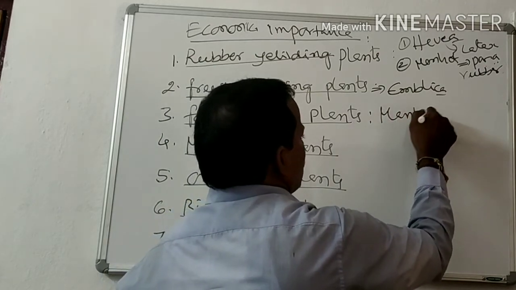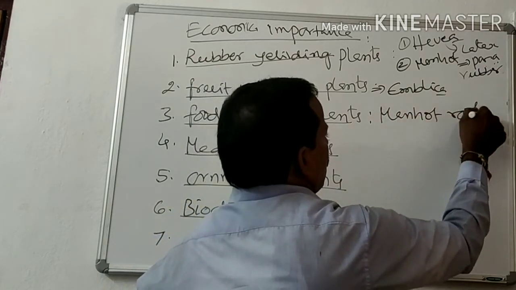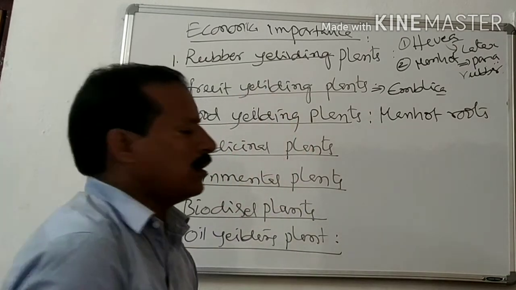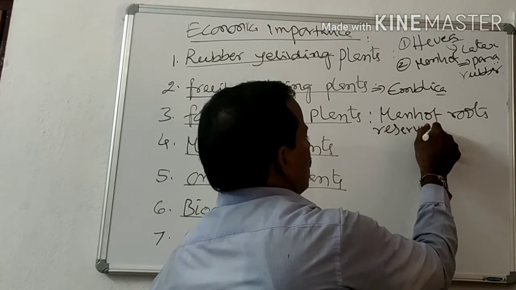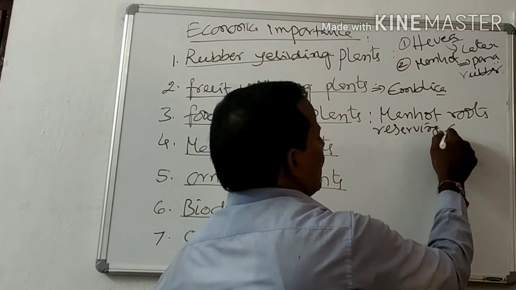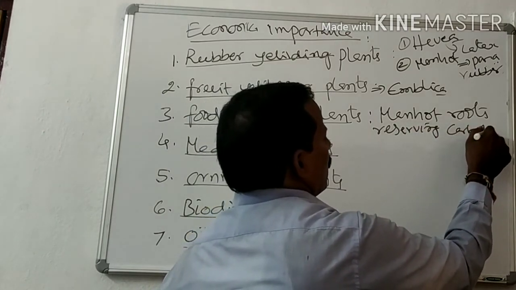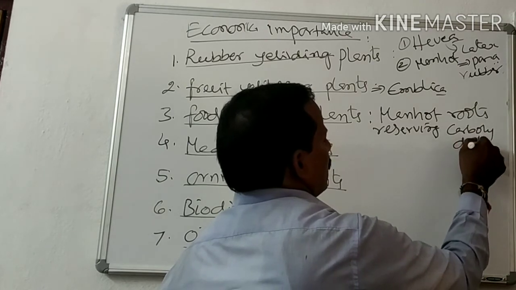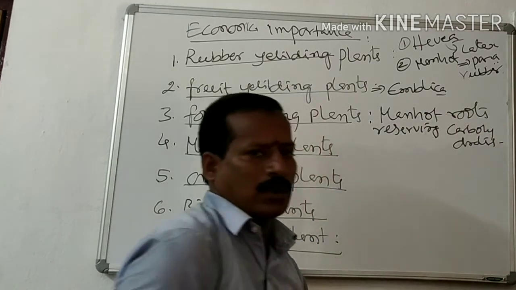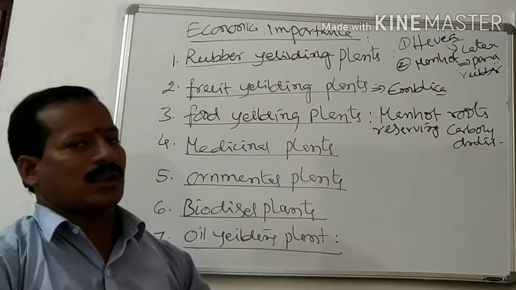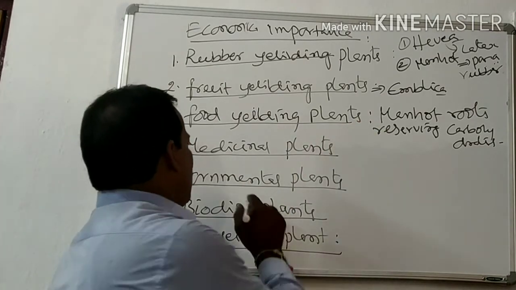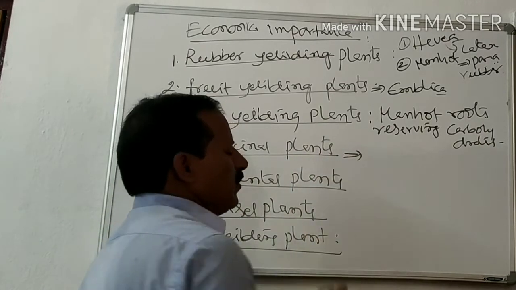The Manihot roots are reserving carbohydrates, so they are edible and very useful for humankind. And medicinal plants, so many medicinal plants are there.